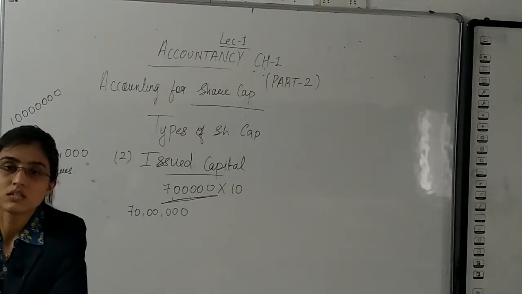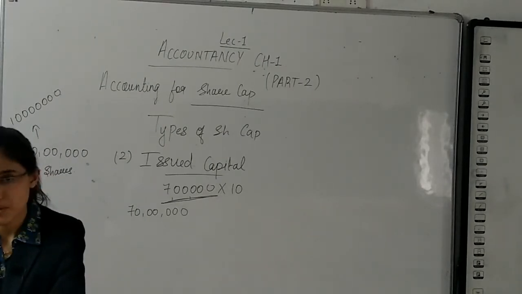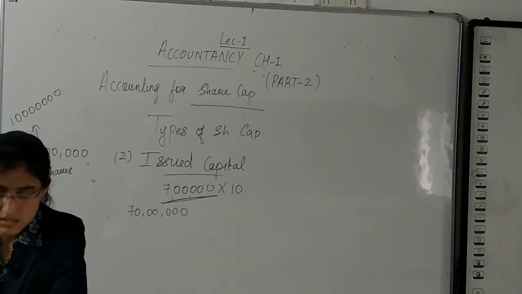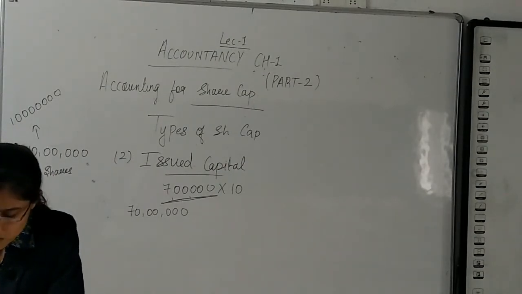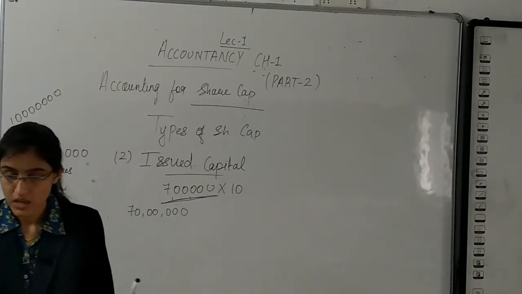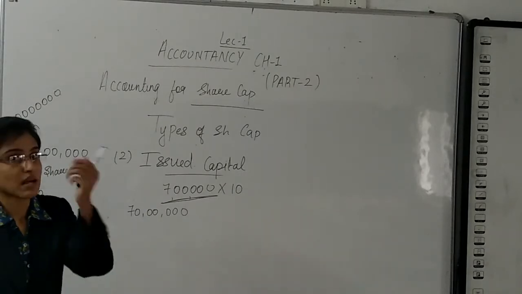Subscribed capital. That means people are going to subscribe for your shares. Let us read: the value of shares for which applications are received out of the issued share capital is known as subscribed capital.